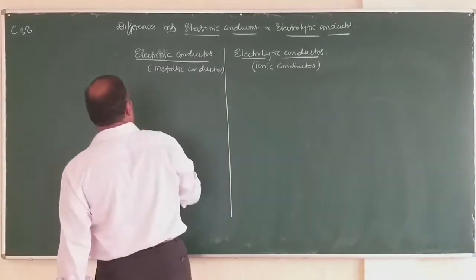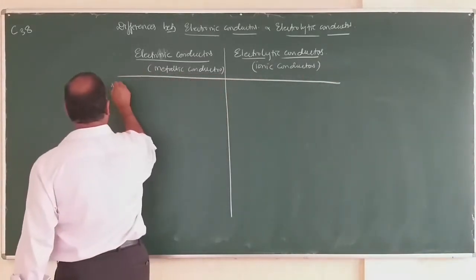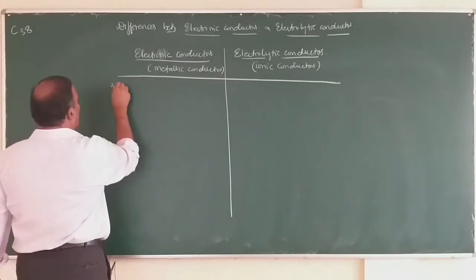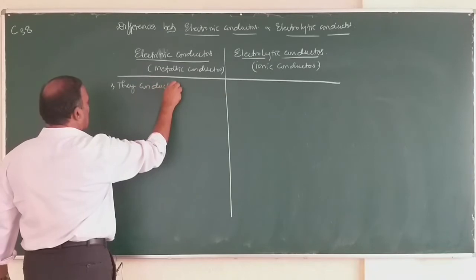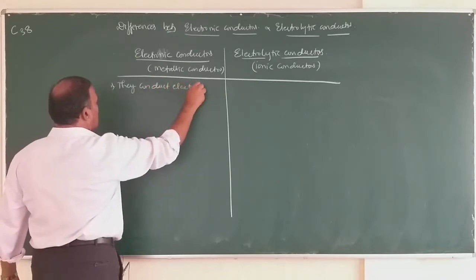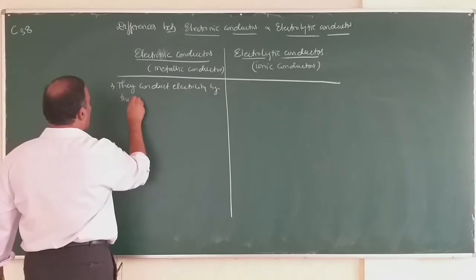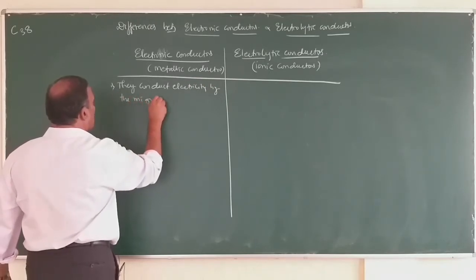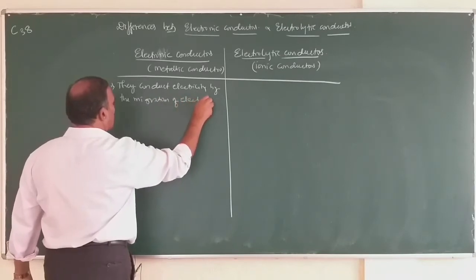So what is the first difference? First one, electronic conductors conduct electricity by the migration of electrons.